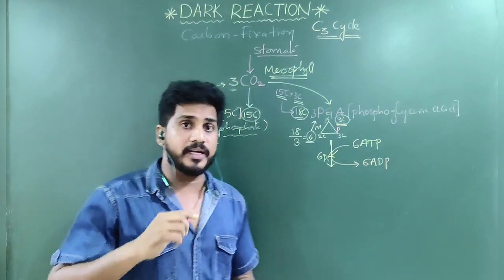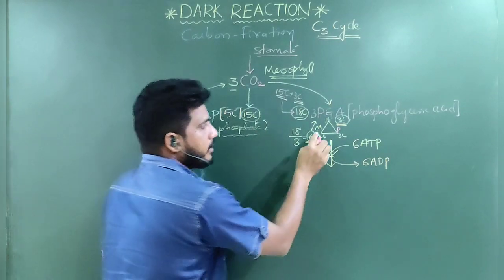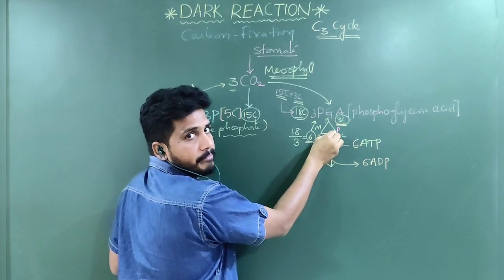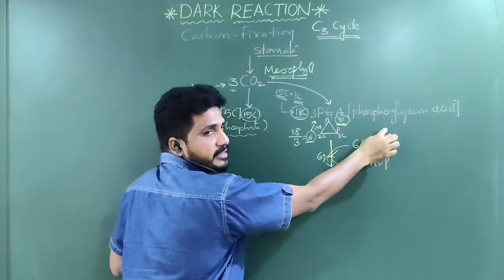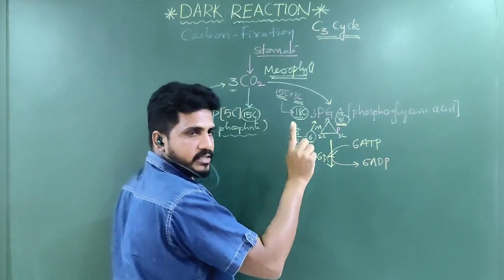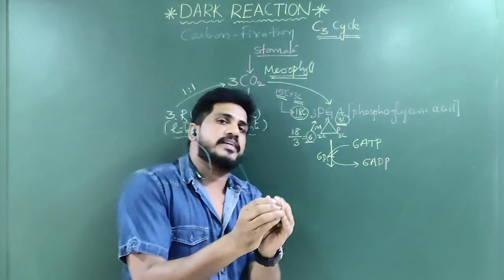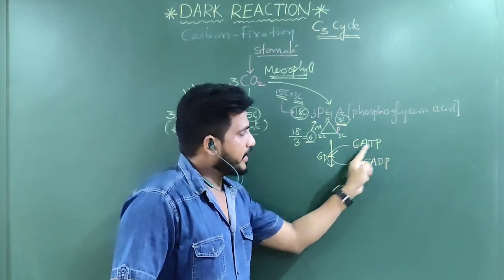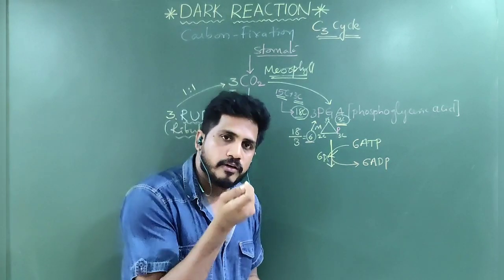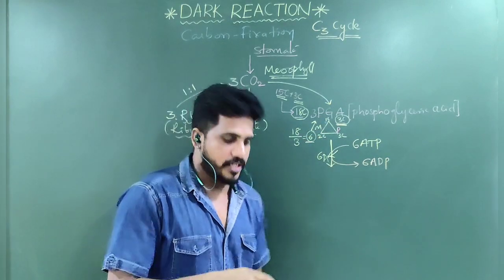So for each PGA, actually 1 phosphate was there before. At this point, you have to be doubly conscious. Clear? Before this reaction, already 1 phosphate is there at the 3rd carbon. How many molecules are there total? 6 are there. All the 6 have 1 phosphate each at their 3rd carbon. Now again 6 phosphates are added because ATP converts into ADP. Where will these 6 phosphates go? 1 phosphate each will go and attach to the first carbon of each 3-PGA.